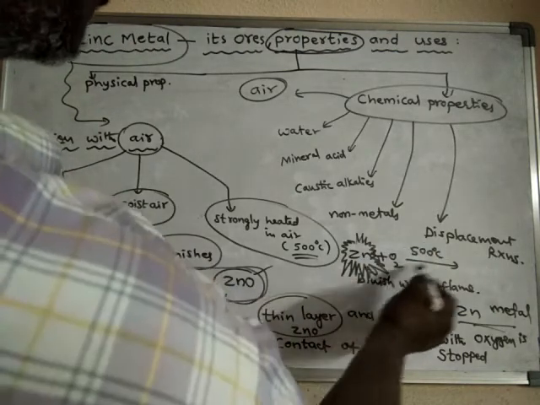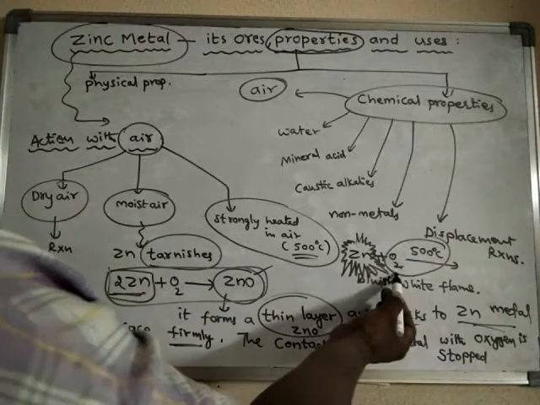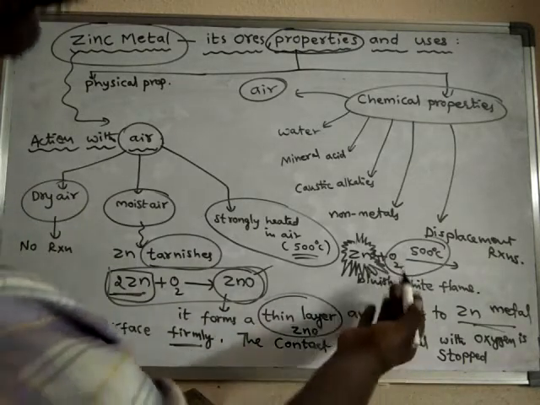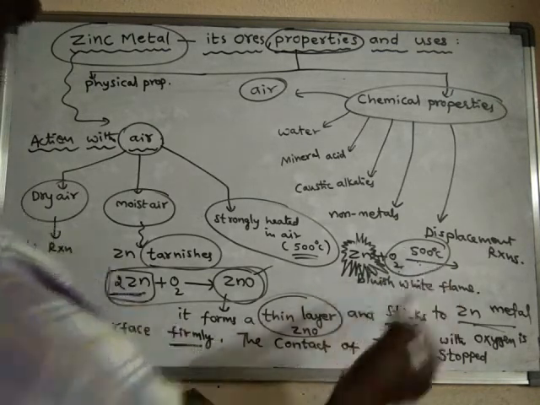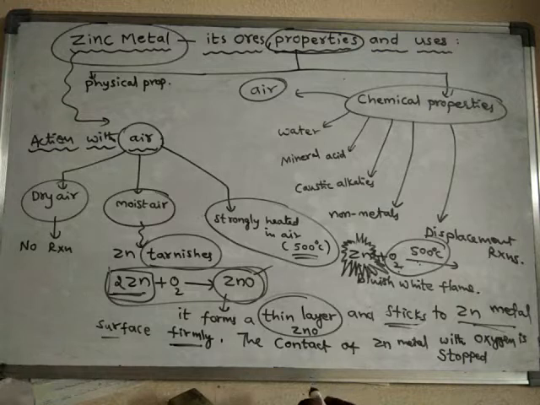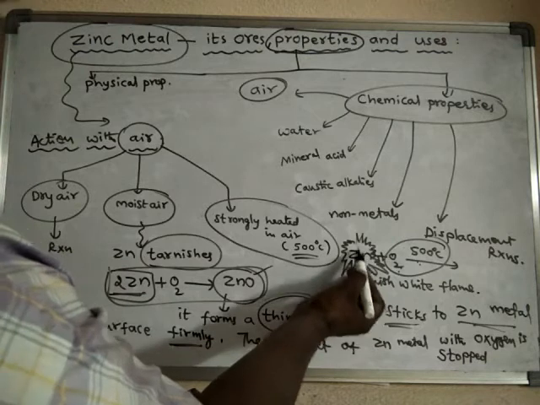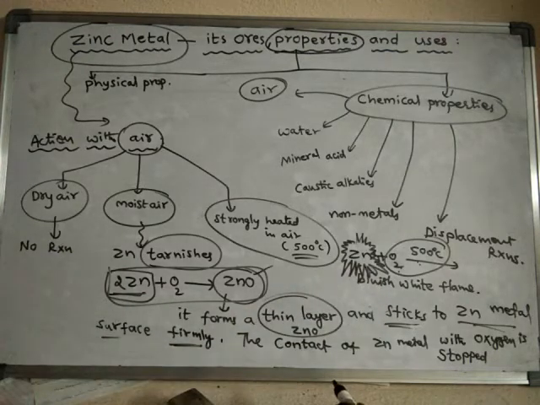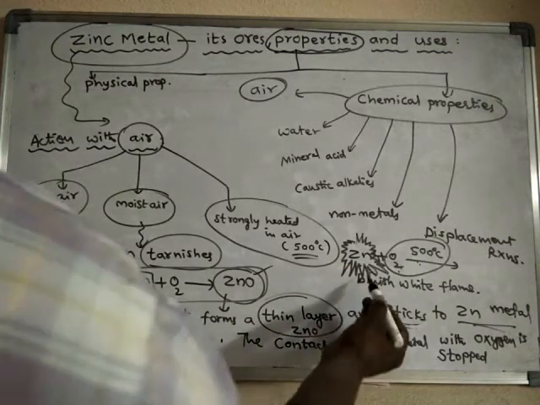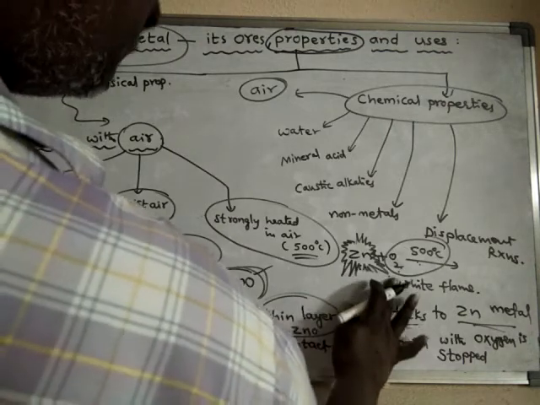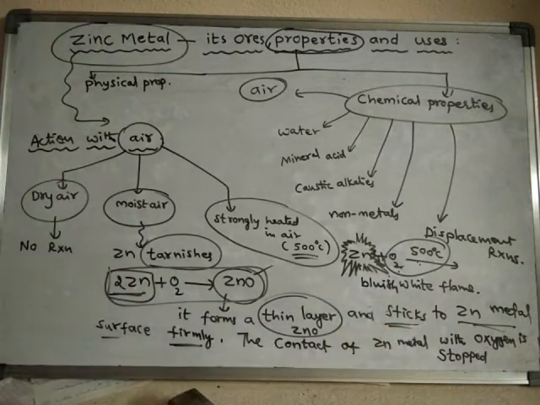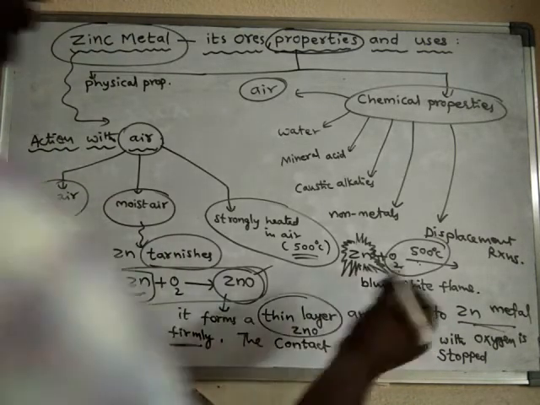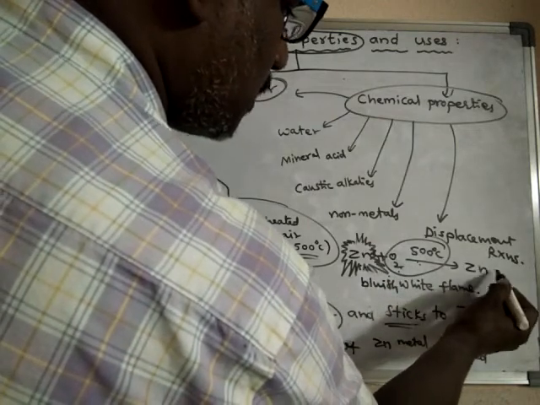When zinc metal is heated strongly in air, generally oxygen will be there in air. So zinc will react with oxygen when it is heated to 500 degrees centigrade, that means when it is strongly heated. This zinc will catch fire and burn with a bluish white flame to form finally zinc oxide.